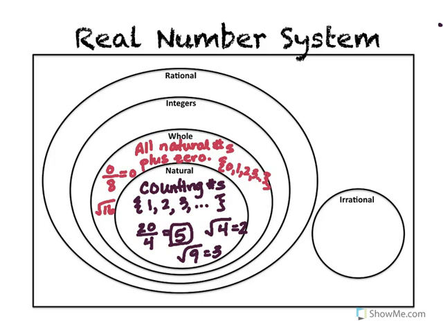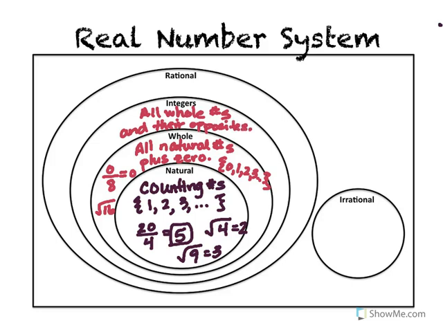Now I want to go to the next circle, which is the integers. Integers are defined as all the whole numbers and their opposites. That's their definition.